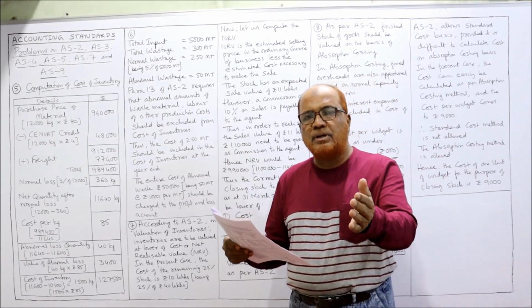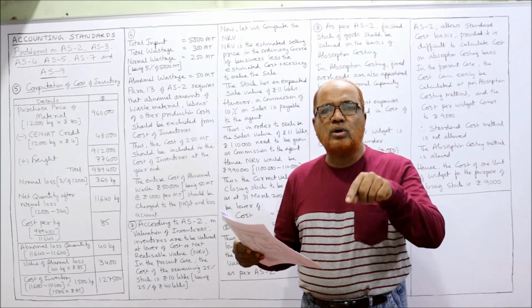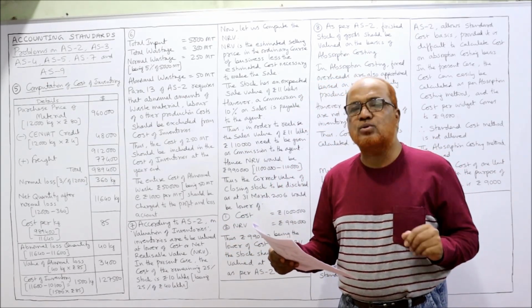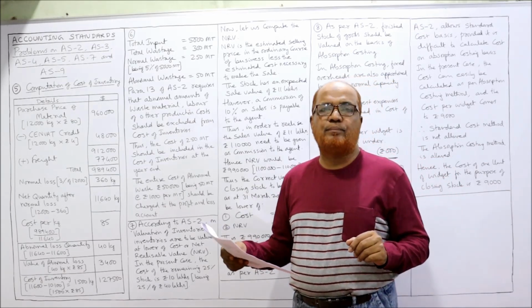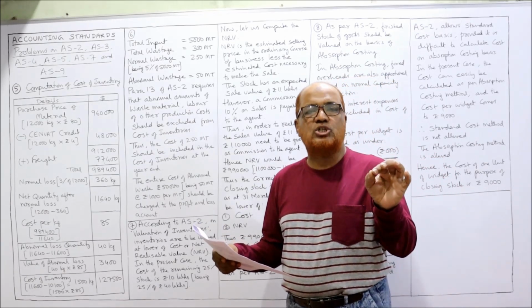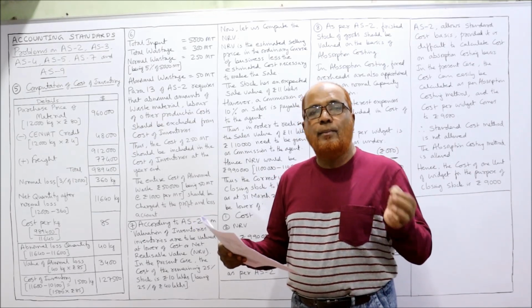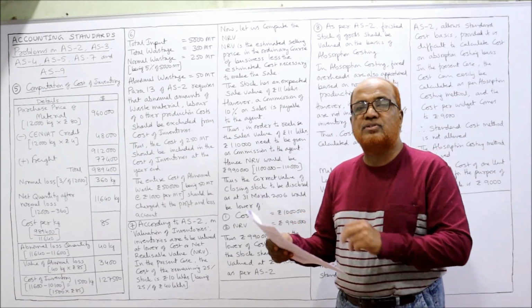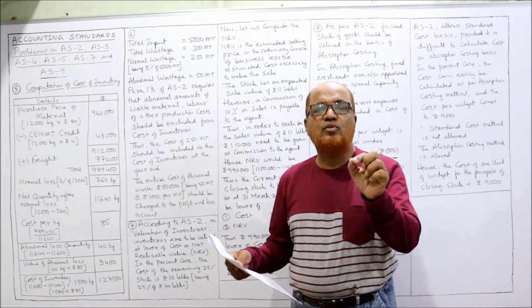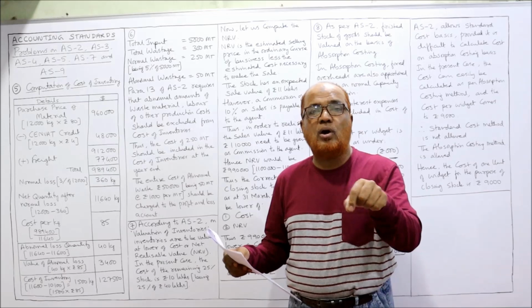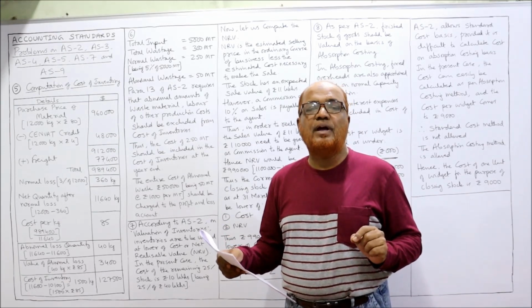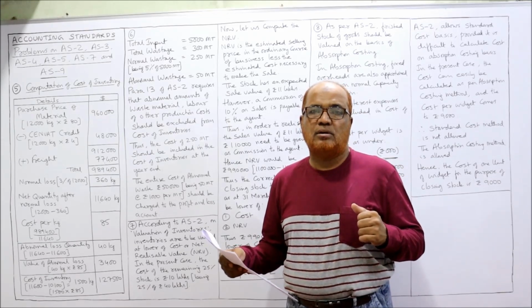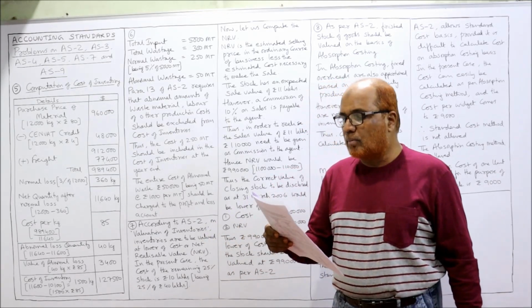So 5,000 MT was the input. So out of 5,000, 5% of 5,000 comes to 250 MT. The normal wastage should be 250 MT. But the actual wastage is given, the process resulting in a wastage of 300 MT. So instead of 250 MT, the actual loss is 300 MT. That means 50 MT is the abnormal wastage.